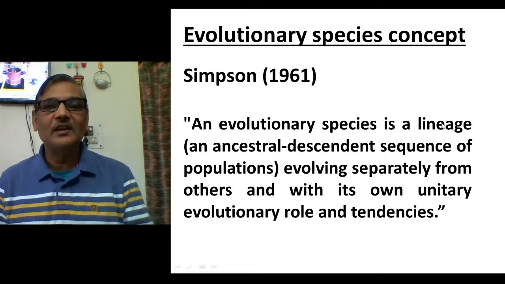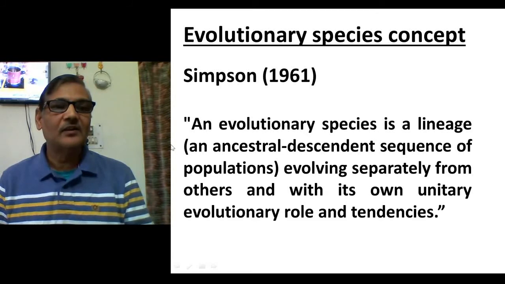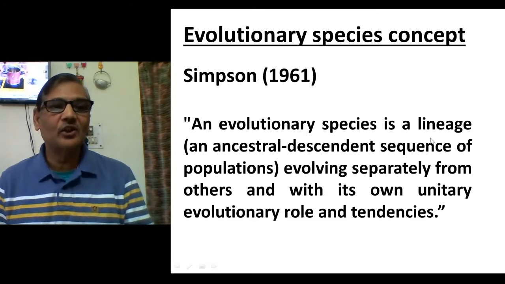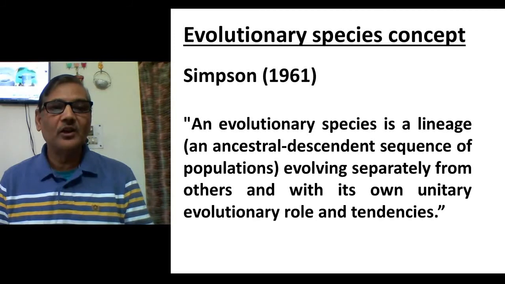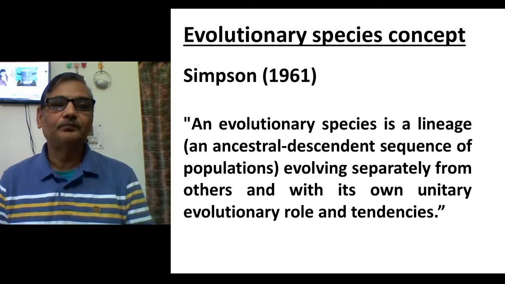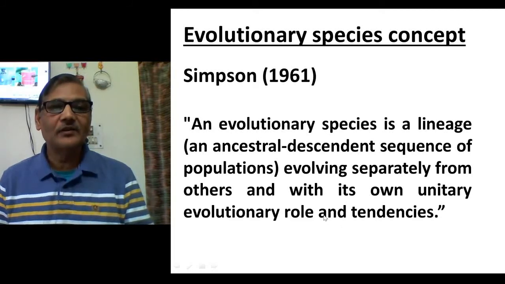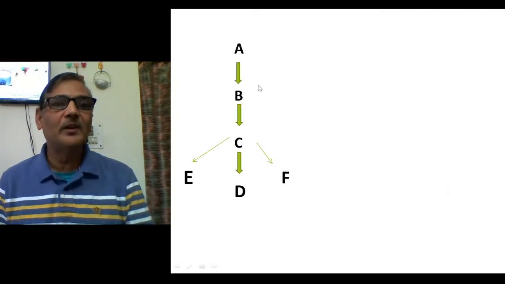So he actually advocated for the evolutionary species concept, and he defined an evolutionary species as a lineage, that is, an ancestral descendant sequence of populations evolving separately from others and with its own unitary evolutionary role and tendencies. This was the definition given by Simpson. Let us try to understand what it means.